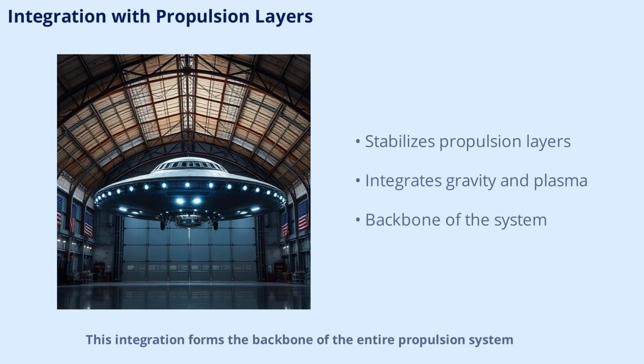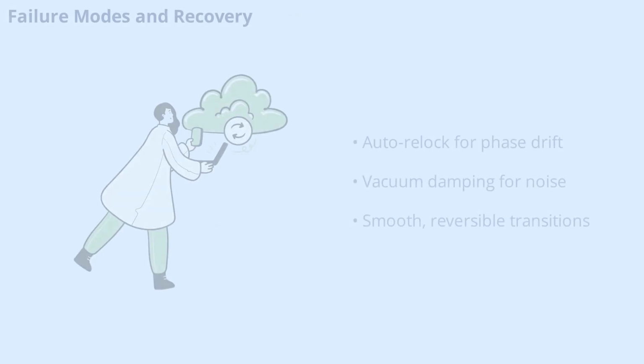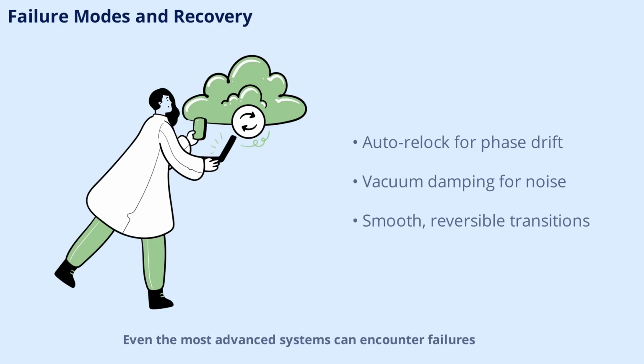This integration forms the backbone of the entire propulsion system, ensuring that all layers work together harmoniously. By stabilizing these components, the AEON-CASIMIR craft achieves unmatched performance and reliability in a wide range of operational scenarios. Even the most advanced systems can encounter failures, but AEON-CASIMIR is designed for resilience.